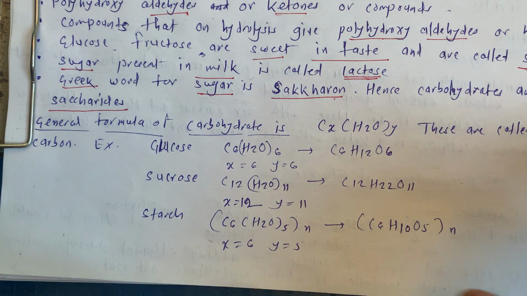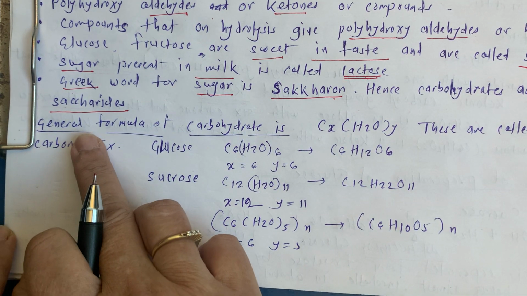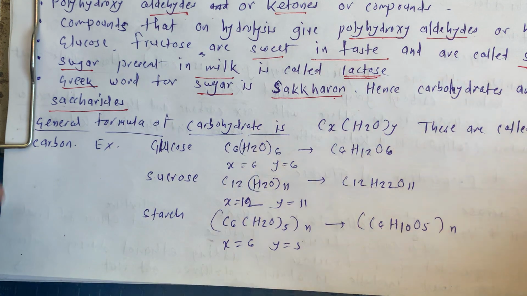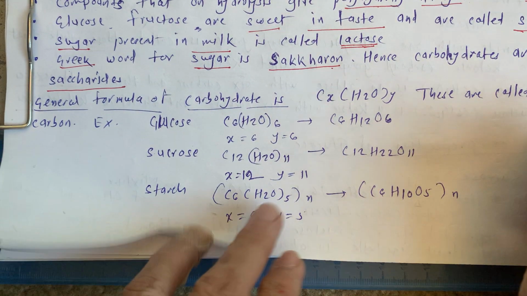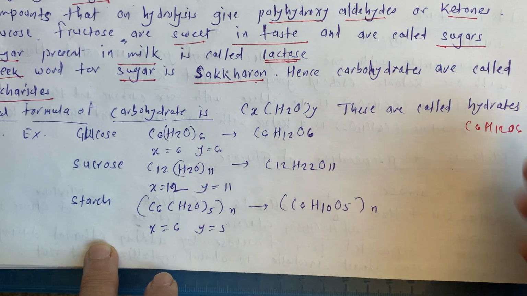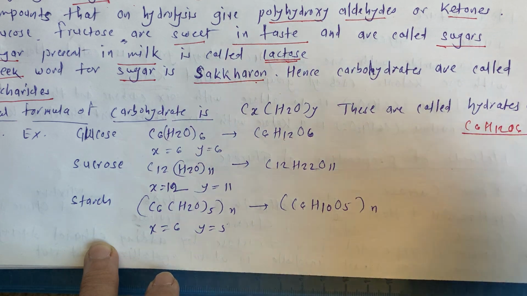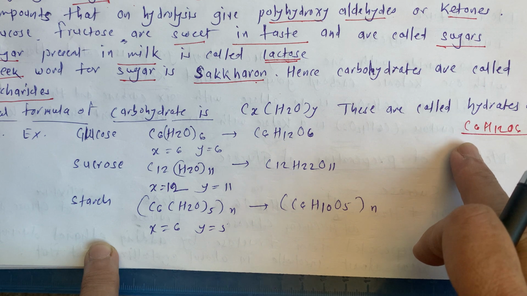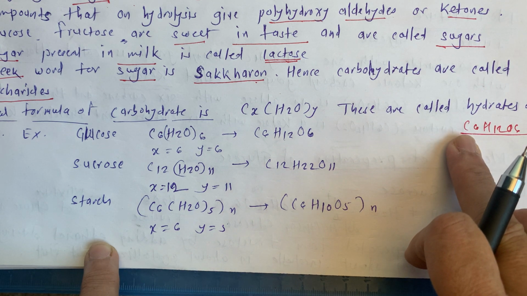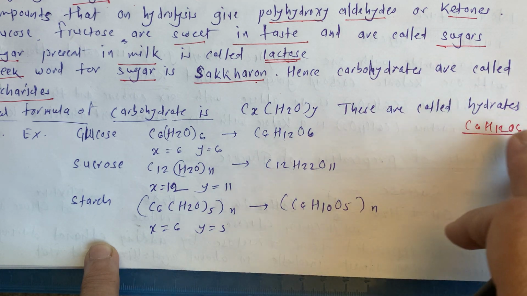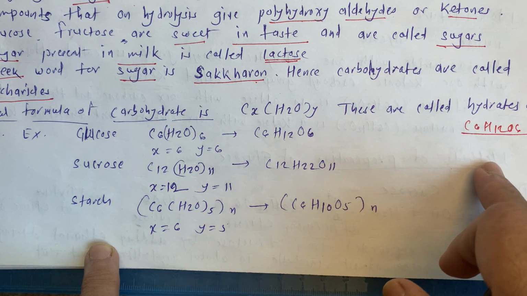Now we are going to see the general formula of carbohydrate. Up till now, we know that glucose is C6H12O6. Here in carbohydrate there is a combination of carbon with hydrogen and oxygen, and the ratio is something given.